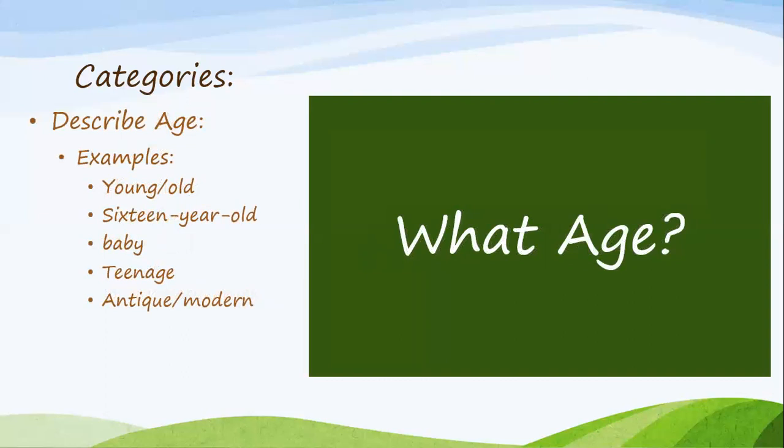Another category for adjective would be describing the age. Young, old, 16-year-old, a baby, a teenage, an antique, a modern, and these are just examples. There's a huge difference if I were to tell you that baby girl is so beautiful, right? Baby is describing girl. If I say the teenage girl runs fast, teenage is describing the girl. It tells the age.